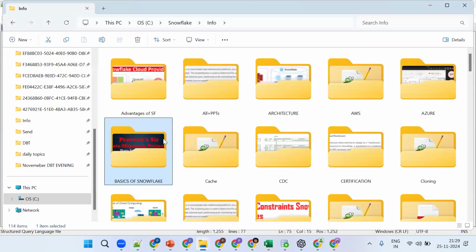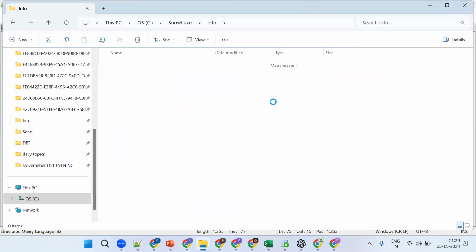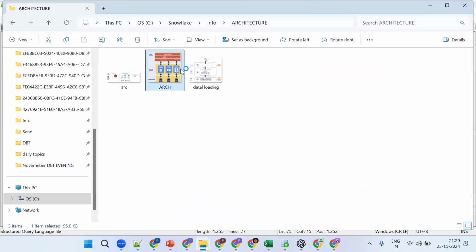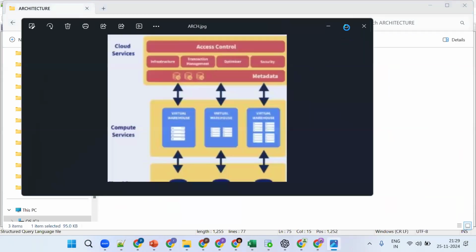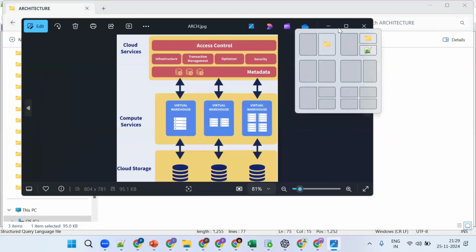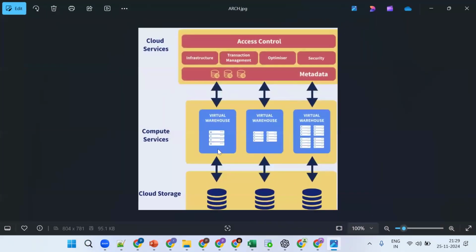Okay. So Snowflake architecture contains how many layers? So 3 layers. What are the 3 layers? That is the cloud service layer, the computation layer, and the storage layer. So these are the main things.